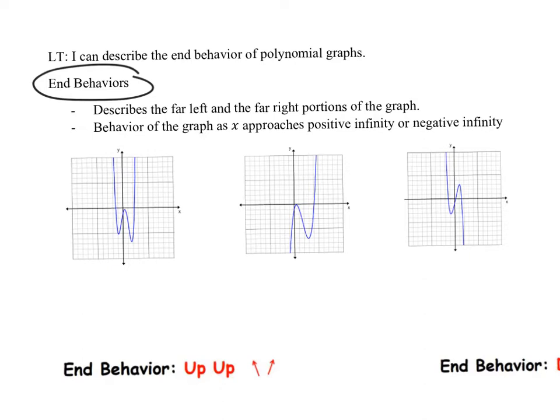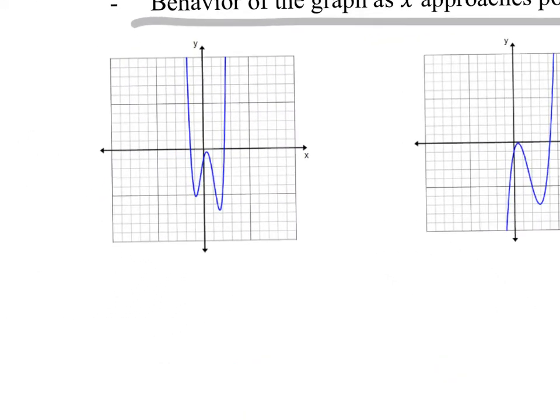A more mathematical definition is the behavior of the graph as x approaches positive infinity and negative infinity. So what's happening to the graph as x goes to positive infinity, and what's happening to the graph as x goes to negative infinity? Okay, so let's break this down. We're going to be analyzing graphs and equations, but let's first start with graphs.